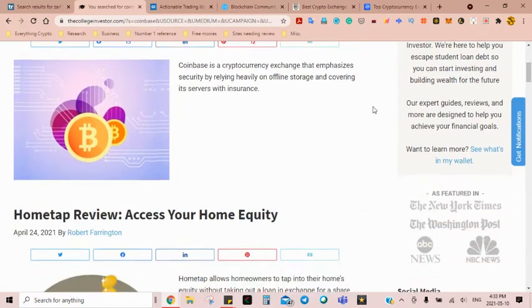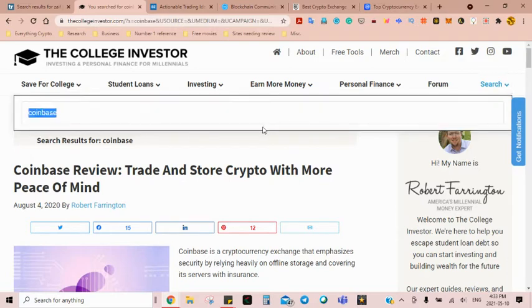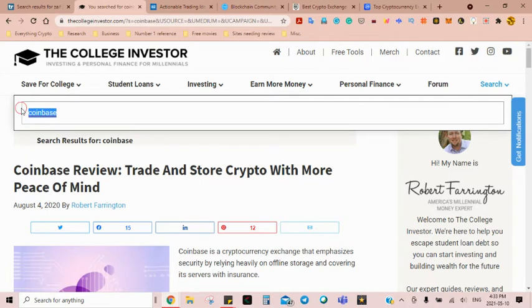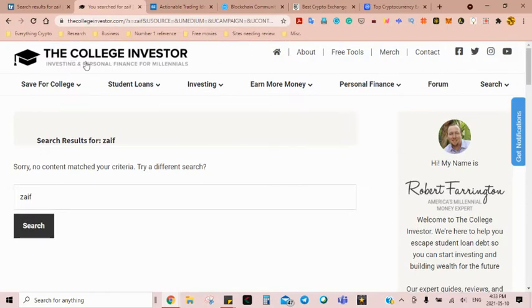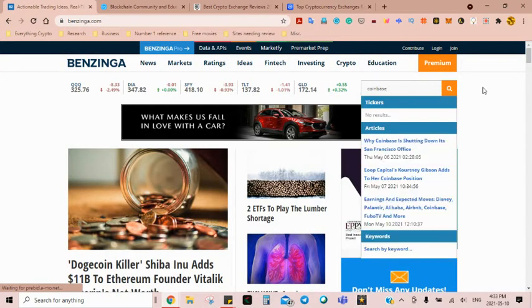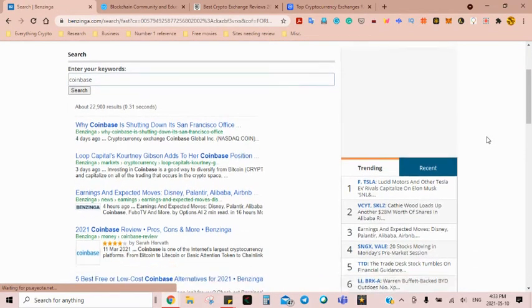So Coinbase review comes up, nice. Okay, great. So that settles that. I don't have any red flags there. So now I'm going to search Zafe. And on the College Investor, it does not bring up any Zafe, so we're just going to close those. So we did those, and now we're going to go to Coinbase. So we're going to search, and okay, all right.